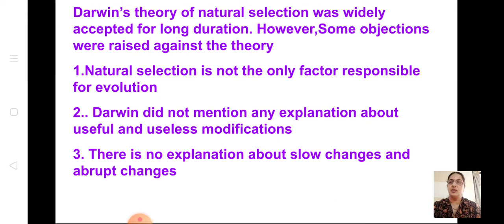Natural selection is not the only factor responsible for evolution. Darwin did not give any explanation about useful and useless modifications, and there is no explanation about slow and abrupt changes. Learn these three. What are the objections that were raised against Darwin's theory? It can come in the exam, so you have to learn these three. Because of these three, it was not accepted later.